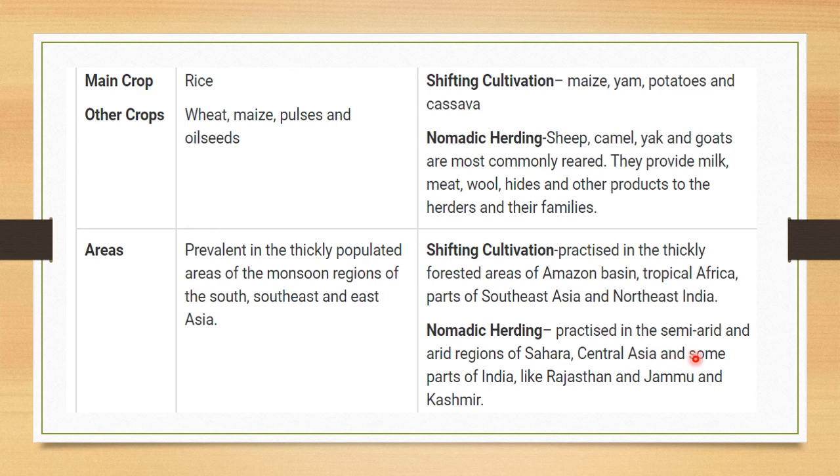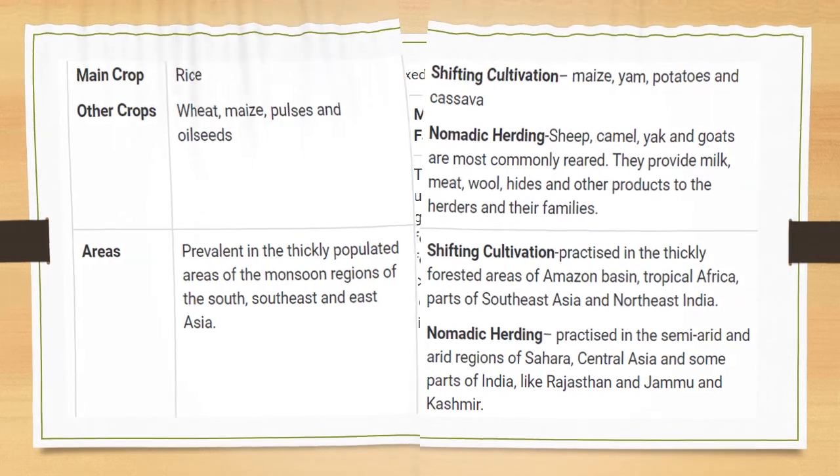Understood, children? And nomadic herding, that is practiced in which areas? Semi-arid regions of the Sahara, Central Asia and some parts of India like Rajasthan and Jammu and Kashmir. Okay, children? So that's all.